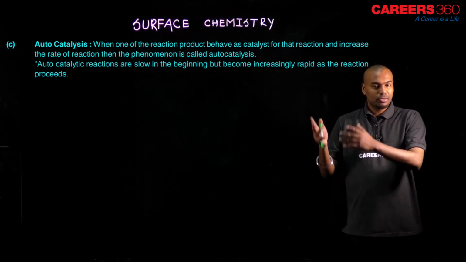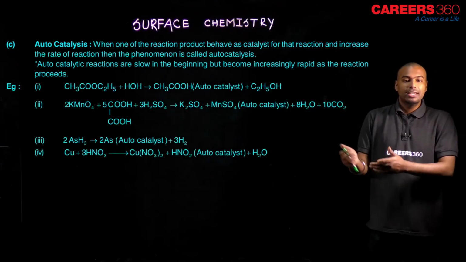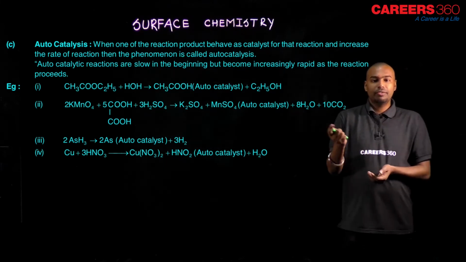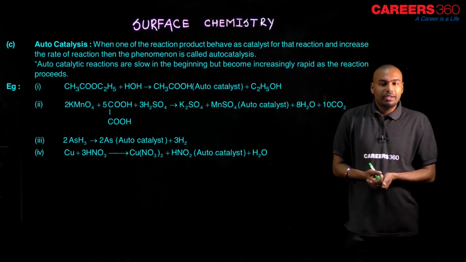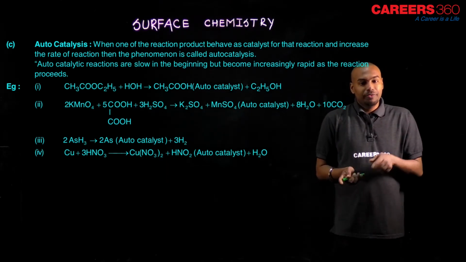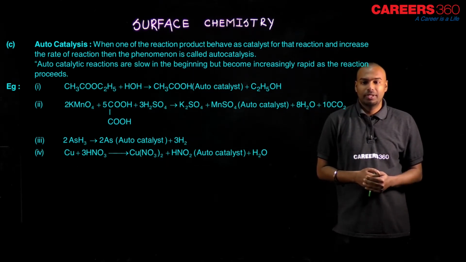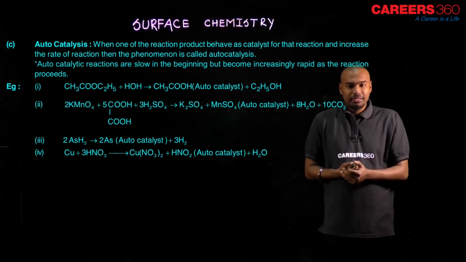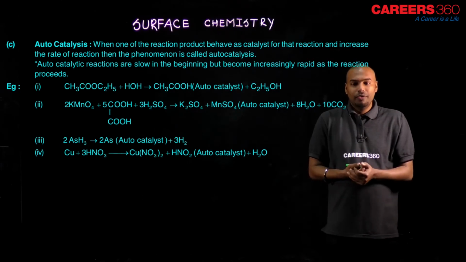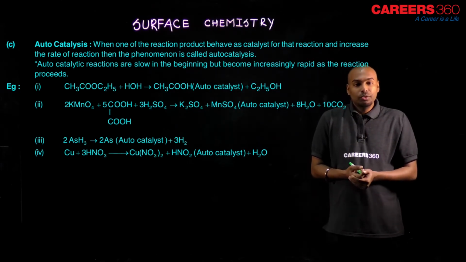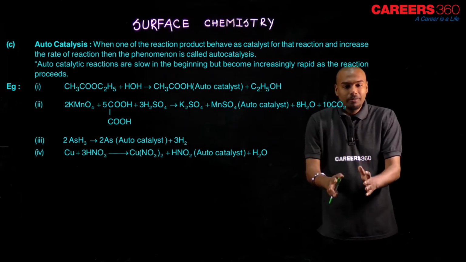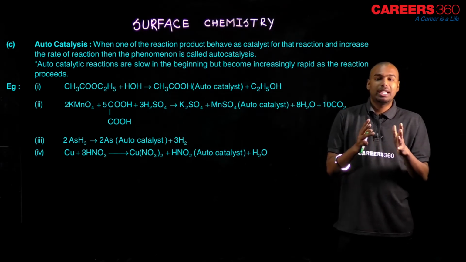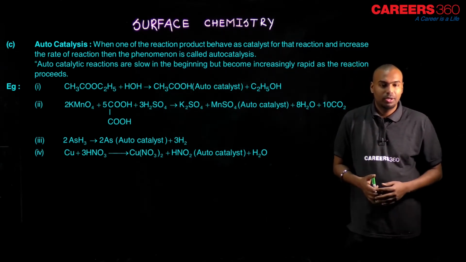Let us see some examples of autocatalysis now. See, the ester is the first one, and water. Here what happens, the acid is formed and ethanol forms, where the acid is the autocatalyst. See the third example, AsH3 converts into As, arsenic, plus H2, where arsenic is the autocatalyst. So, what I want to say is, if any product forms and that product works as a catalyst, that reaction is known as an autocatalysis reaction. I hope you understood autocatalysis.